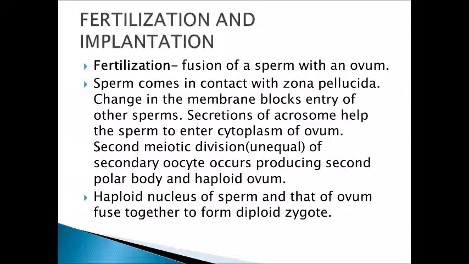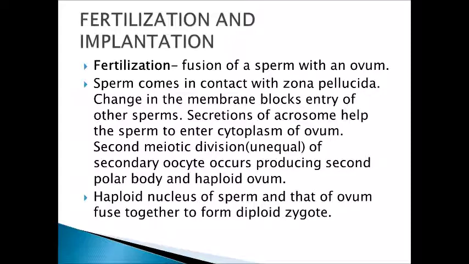After that, the next step is fertilization and implantation. Fertilization is nothing but the fusion of a sperm with an ovum. The sperm comes in contact with the zona pellucida. Zona pellucida, as we have seen earlier, is the covering on the ovum.